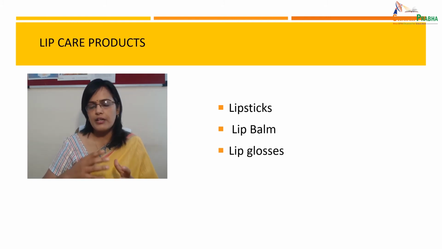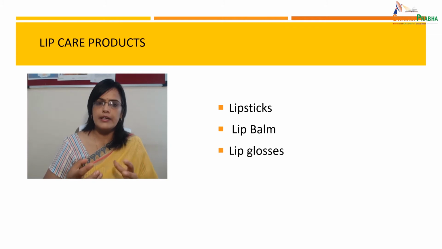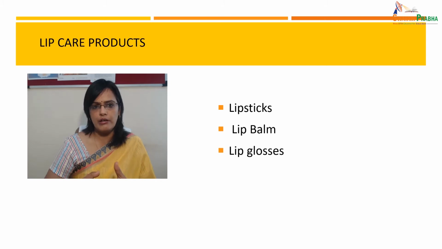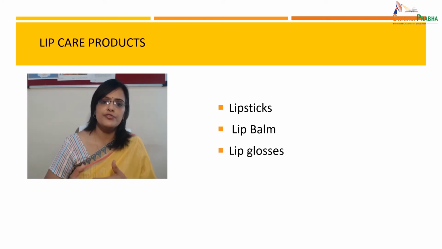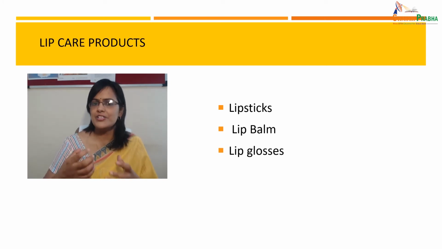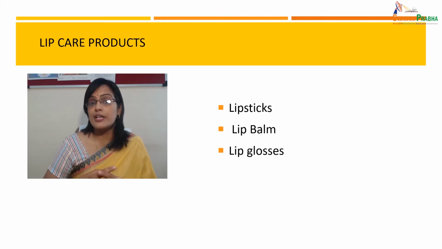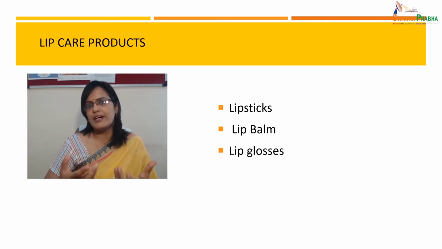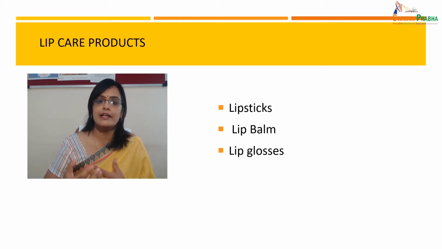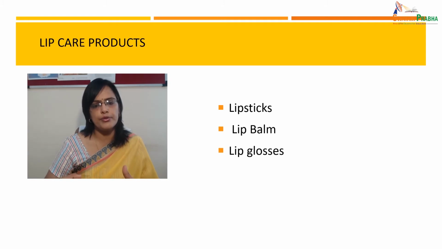Lip balm is also very commonly used, and another function of using lip balm is to moisten your lips. It prevents cracking and chapping of lips, especially in winter season. People use lip balm. Lip gloss enhances the appearance of a person. So all these products are lip care products.